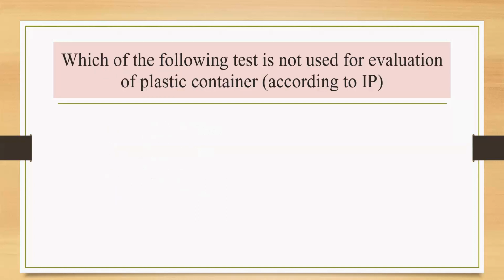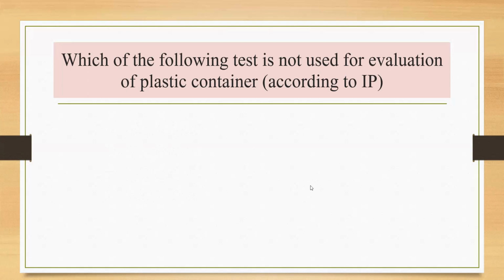Now, next question is, which of the following tests is not used for the evaluation of plastic container? As we know, a number of tests are there for the evaluation of plastic containers, that is quality control tests of plastic containers. It involves the leakage test, collapsibility test, clarity and color of solution test, light absorbance test, transparency test, barium test, reducing substances, and water vapor permeability test.